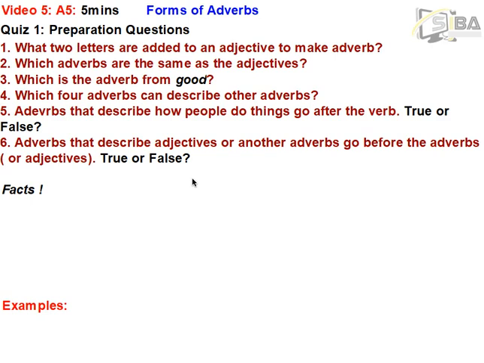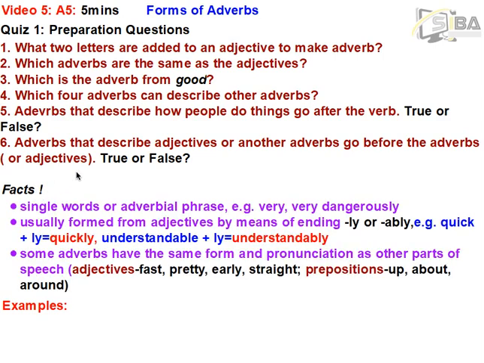Then the 5th one, adverbs that can describe how people do things and go after the verb, that's the adverb of manner. State whether this statement is true or false. Then the last one, adverbs that describe adjectives or other adverbs go before the adverbs or the adjectives. Is it true or false? So try and think critically to answer these questions before you continue your video.